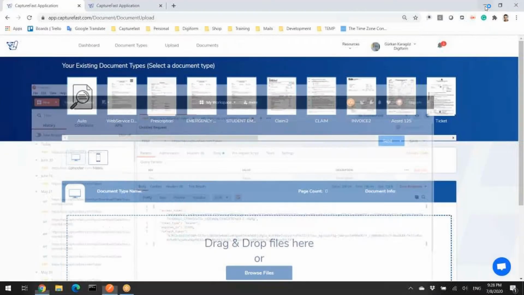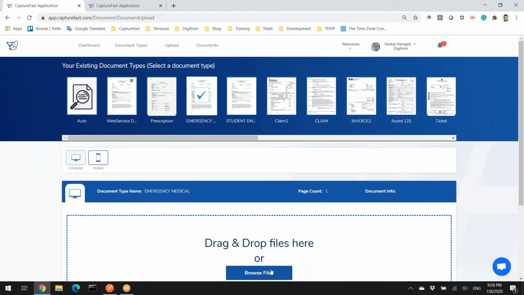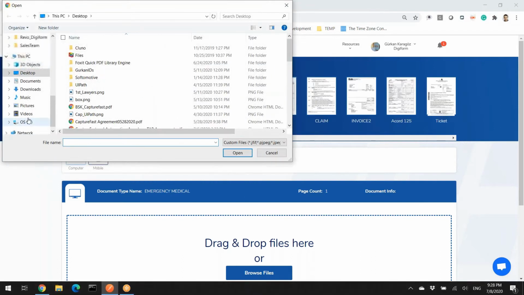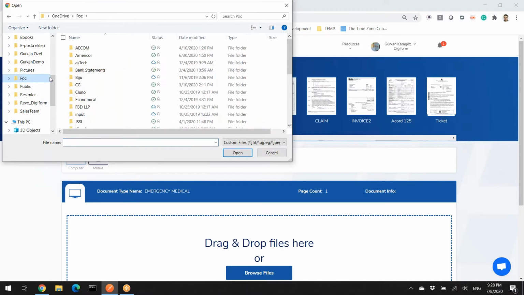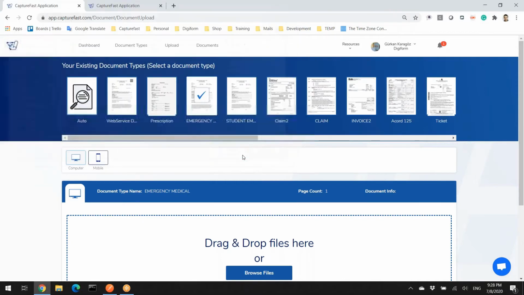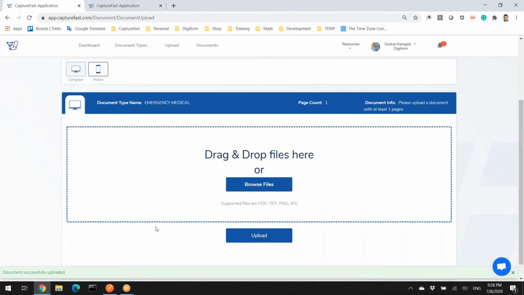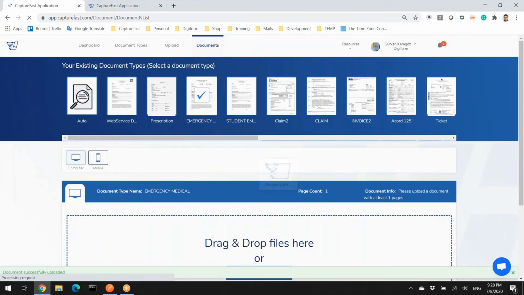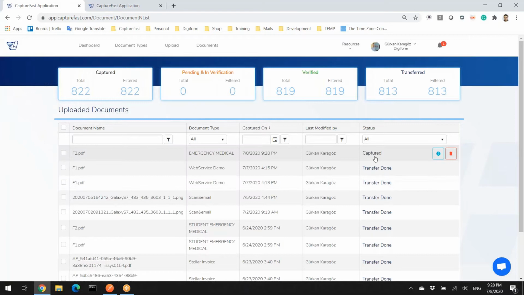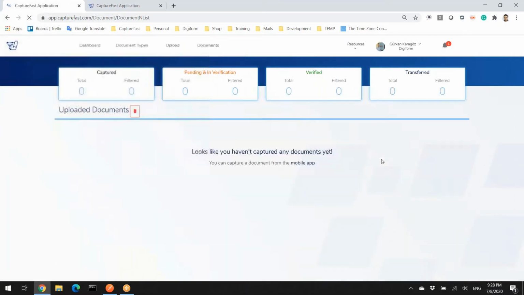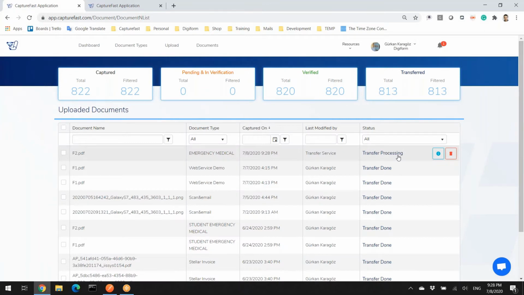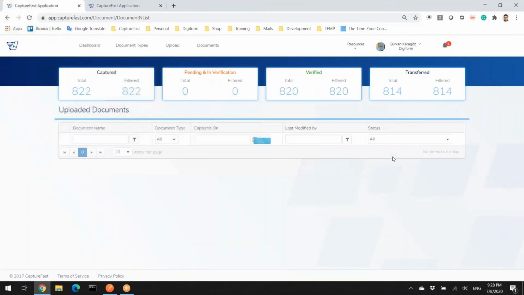Okay, here, sorry, this is the Postman. Here, I will upload a file. Let's use this one, upload. Okay, we uploaded. Let's see what's happening in the document section. You can see the document is captured. Probably the system is now processing, and the processing section is done. The step now is transfer processing. In this step, the system is preparing the files and the transfer modules. Let's refresh it again. Probably it is already transferred.